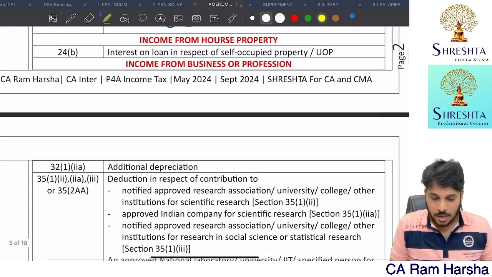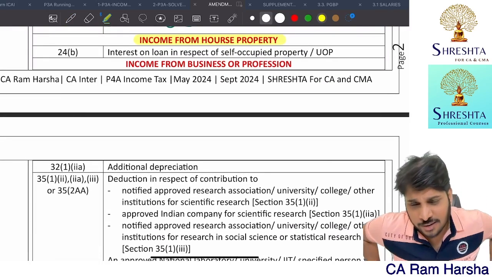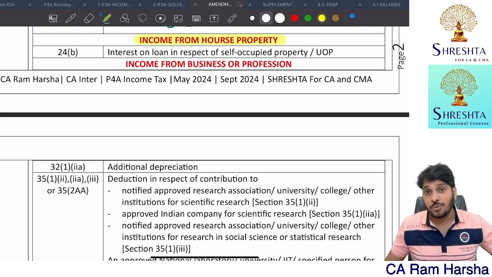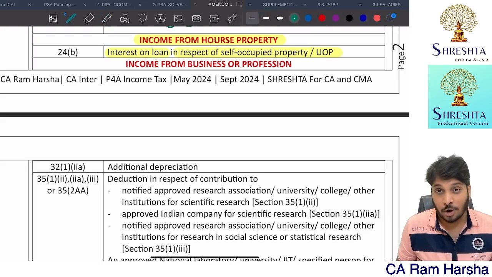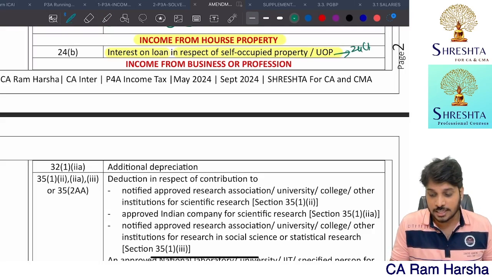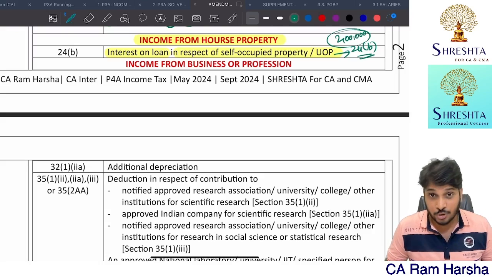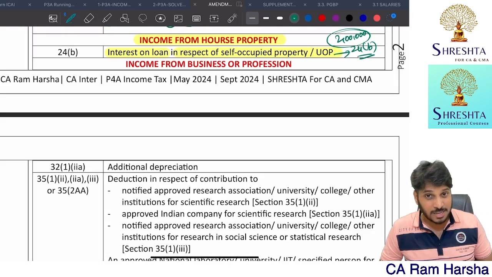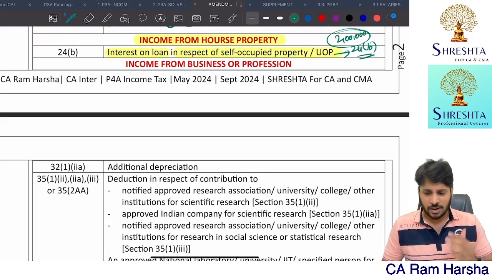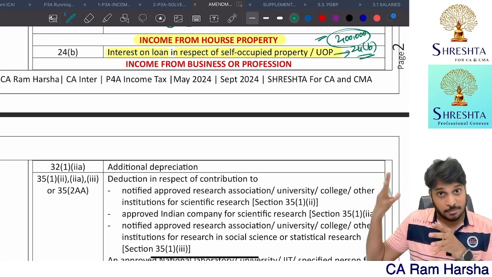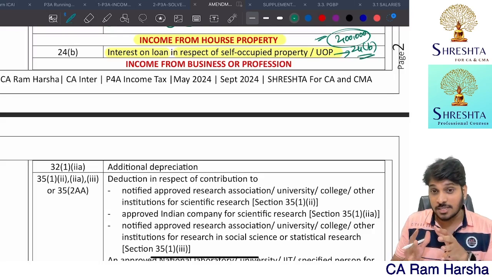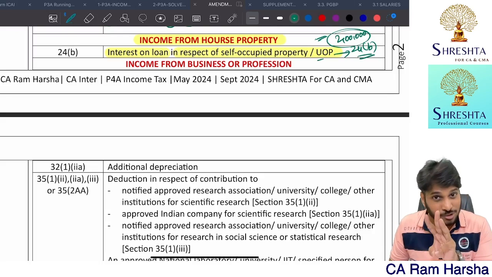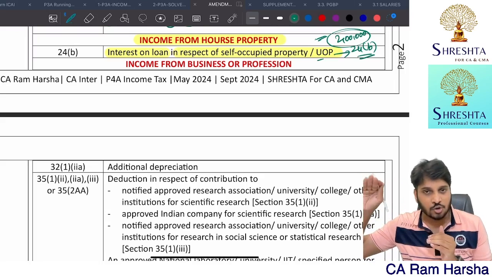Then suppose if at all you're an SSE having income from house property, if at all you want to go with the default tax regime, you cannot claim interest on loan on self-occupied property or unoccupied property. We all know under section 24B, we are eligible for up to 2 lakh rupees deduction. Up to how much? 2 lakh rupees maximum limit for interest deduction. That 2 lakh rupees, anyhow, in the marathon video you will find. So to which SSEs the 2 lakh rupee limit is applicable, and there are some SSEs for self-occupied property, unoccupied property, 30,000 only maximum deduction. So all that you will understand in the house property marathon video.